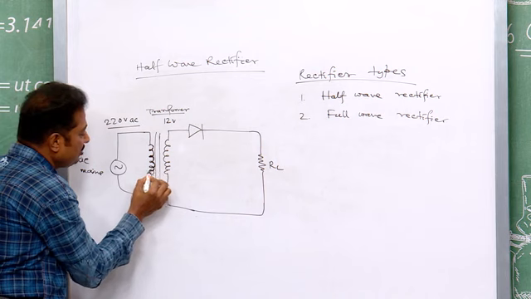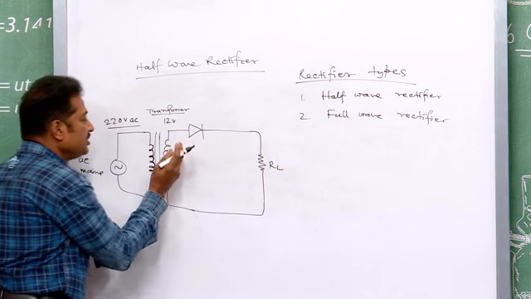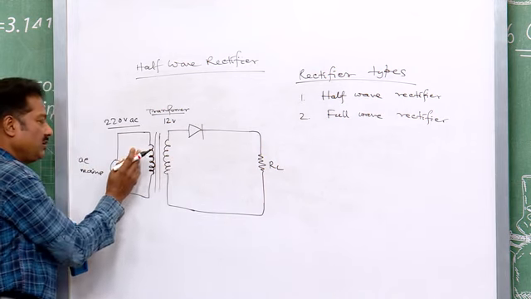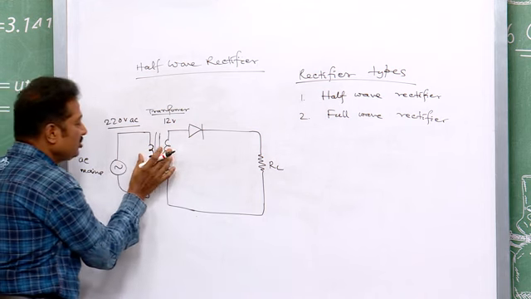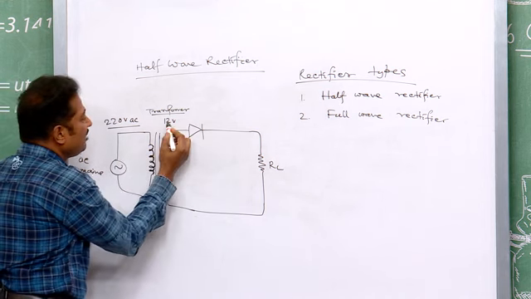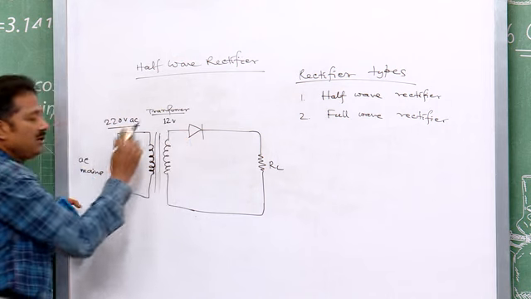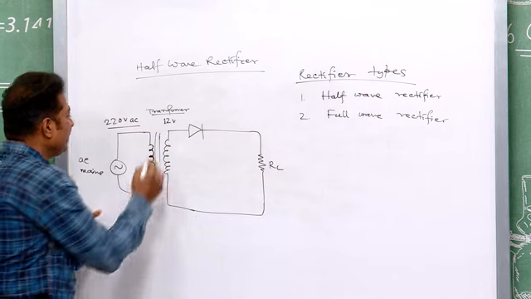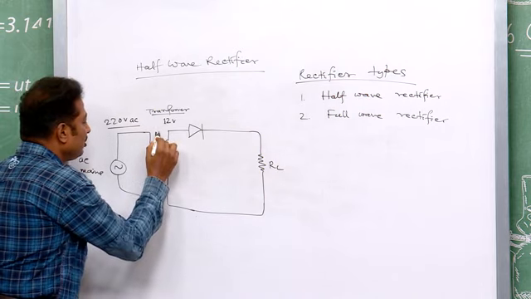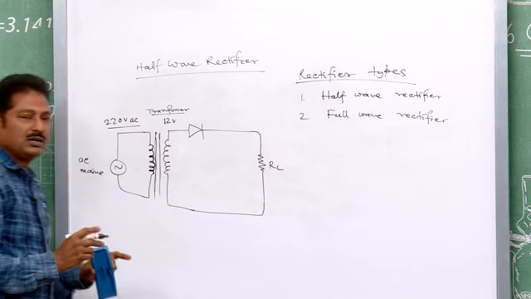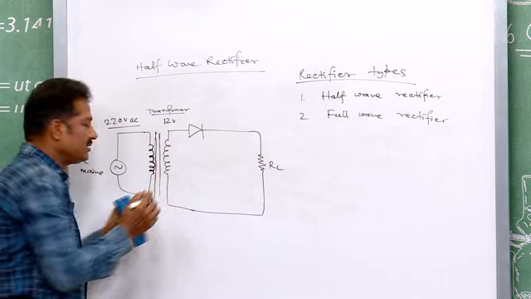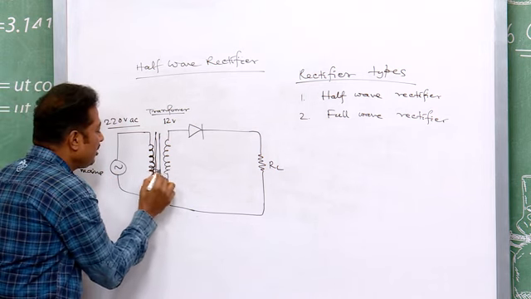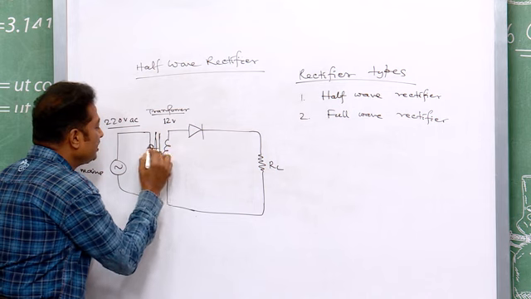The turn ratio will decide what will be the secondary voltage due to the primary voltage. The turn ratio will be less than 1. Therefore, we are getting 12 volt in the secondary turn. It is called the secondary turn, this is the primary turn, and this is your core, soft core. That means it gives an easy path for the magnetic flux to link with the secondary.